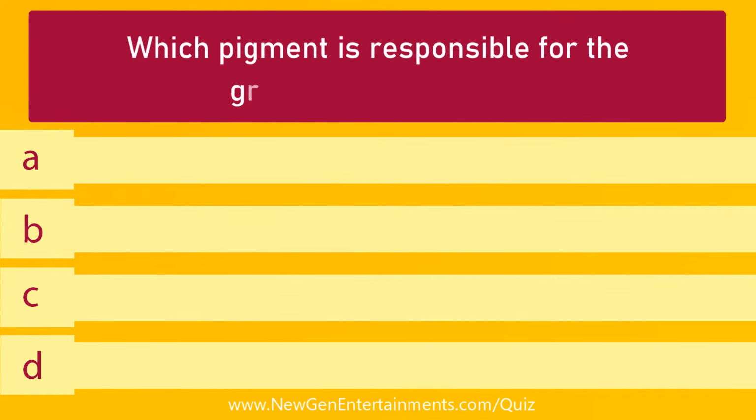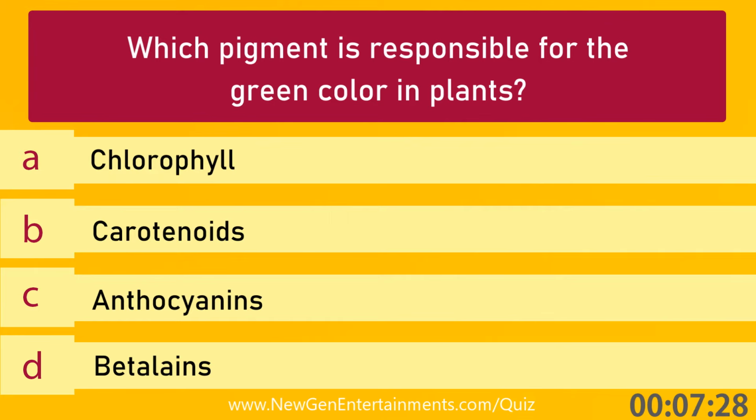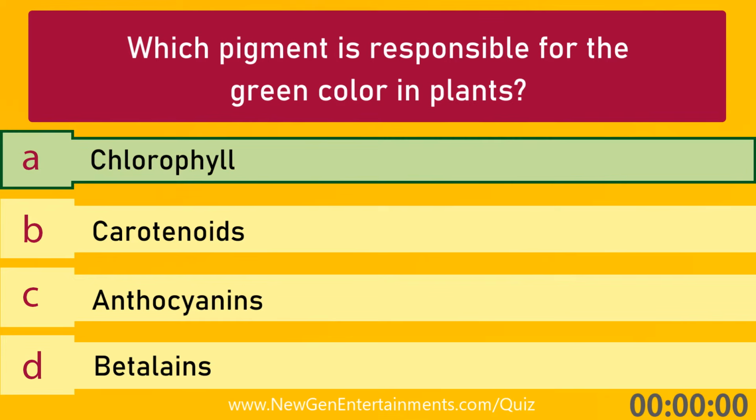Which pigment is responsible for the green color in plants? Options are A. Chlorophyll, B. Carotenoids, C. Anthocyanins, and D. Betalains. Answer is option A. Chlorophyll.